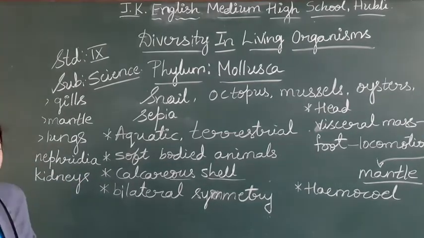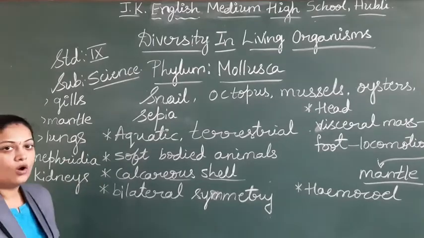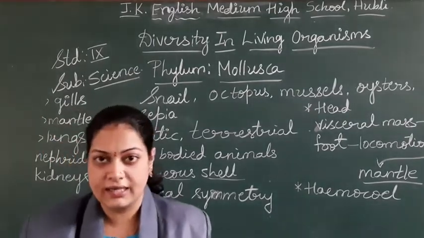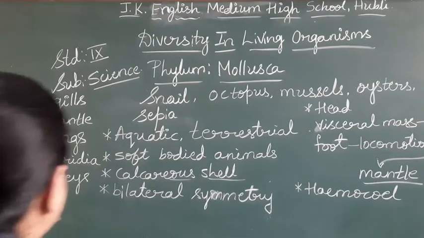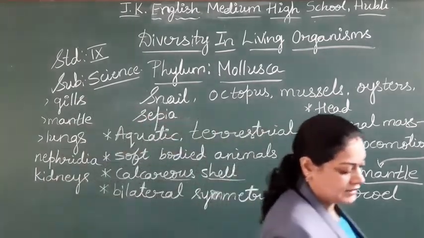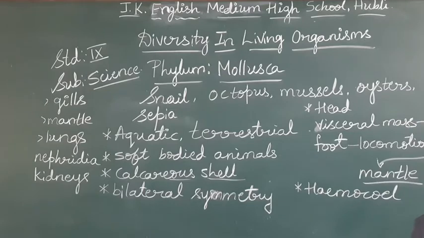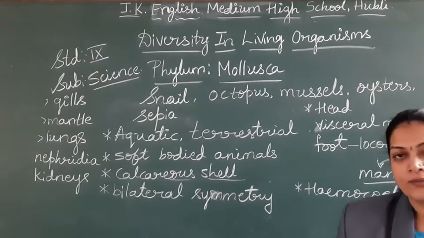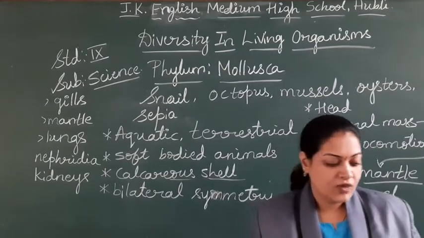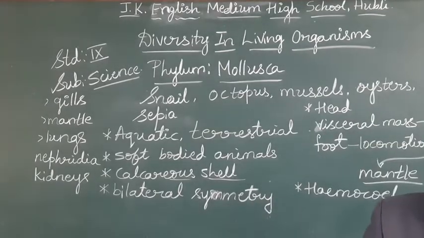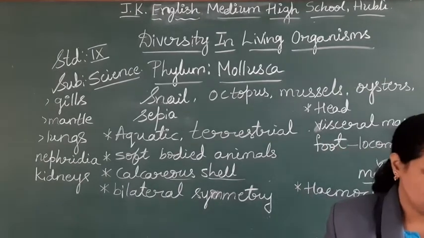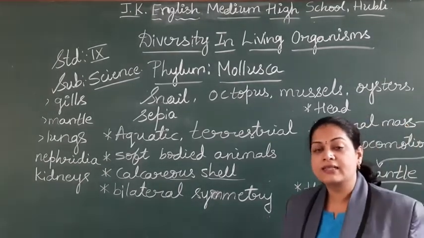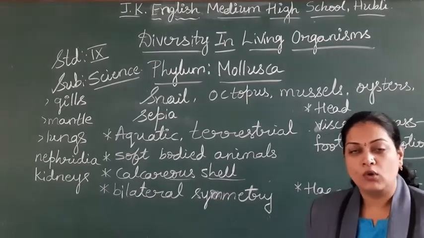So a simple type of excretory system we find in molluscans. Then these are hermaphrodite, and sexual type of reproduction we find in molluscans. These are the general features and examples of the phylum Mollusca.